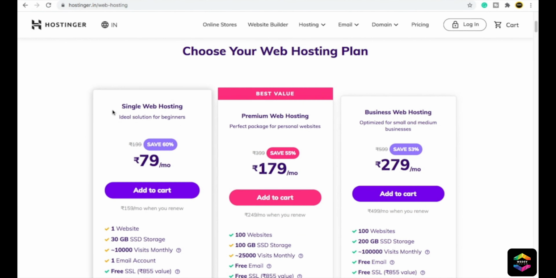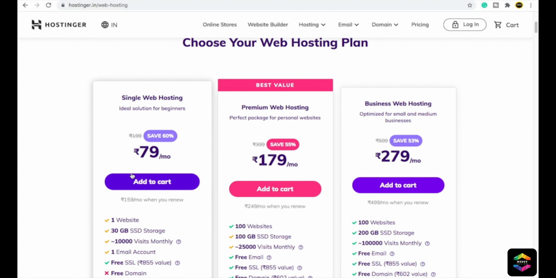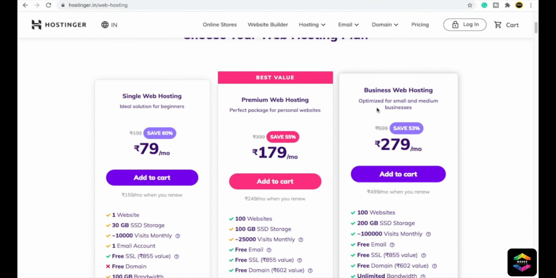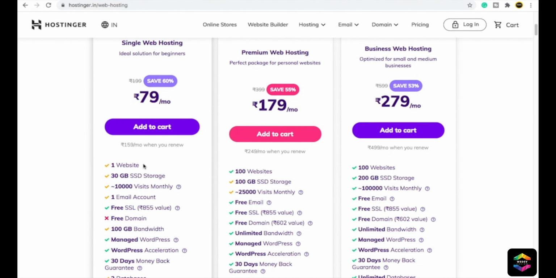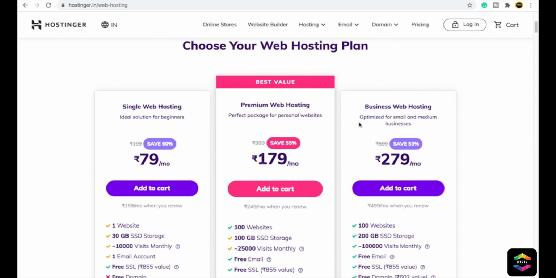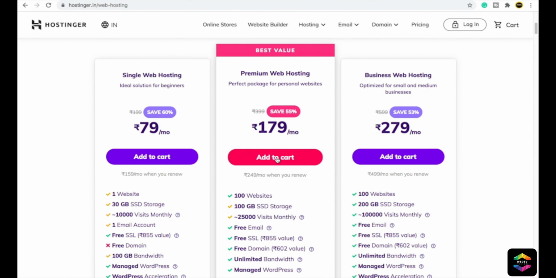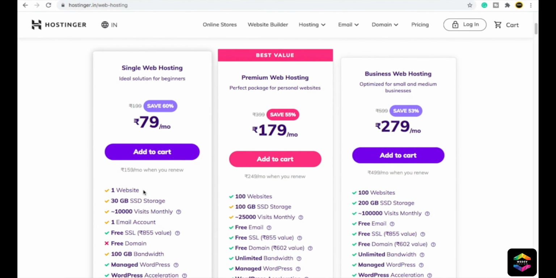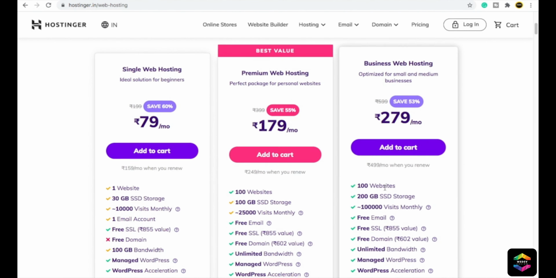You can just go with single web hosting if you're a startup, but I highly suggest you try to invest more and buy the premium web hosting, or if you can, buy business web hosting, then it will be even better. Because in single web hosting you can only create one website. It is cheap, but you can only create one website. Please don't do that, try to buy these two plans. But yes, if you cannot afford anything and you can only buy this one, then it's your call. But try to buy these two plans if possible.